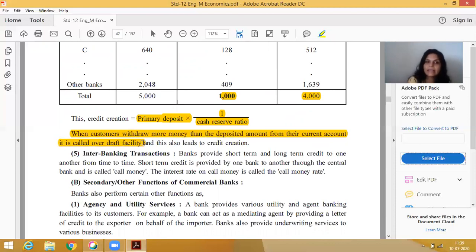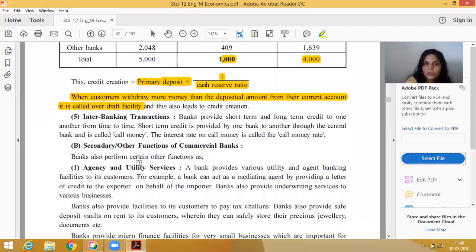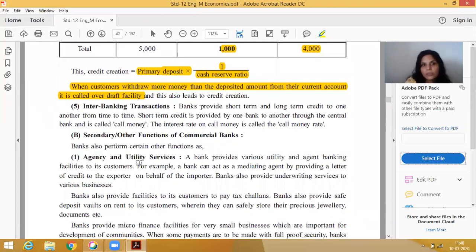Next one is interbanking transaction. Interbanking transaction means what? Whenever short run and long run credit is transferred from one account to another account. If money is transferred to each other, that is known as interbanking transaction. This work is also done by the bank. Short run credit is provided by one bank to another through the central bank, and it is called call money. What do you mean by call money? It is the answer for 1 mark.